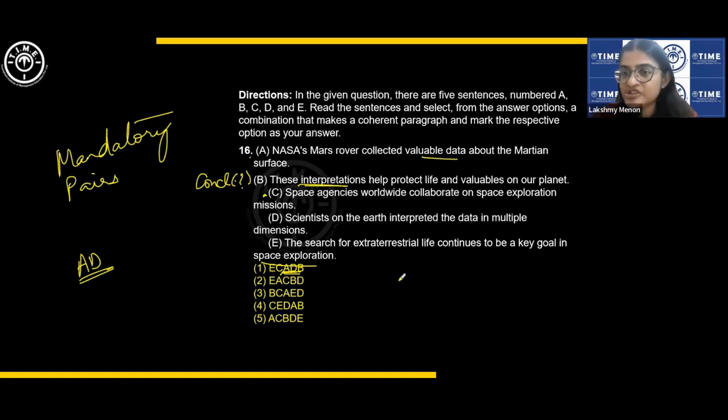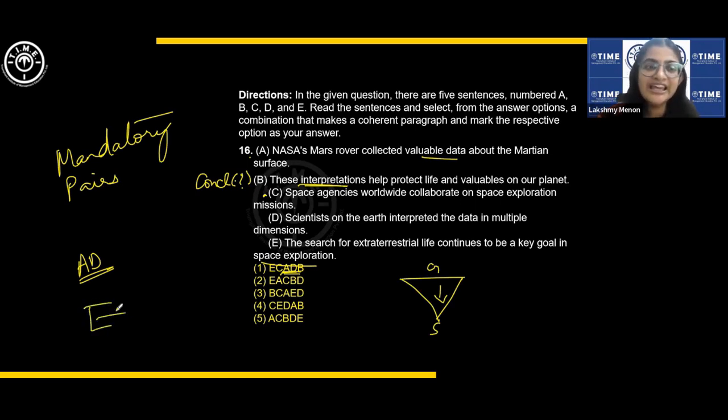So in many questions we can see this pattern, general to specific, the sentences flowing from general to specific. So key goal in space exploration is the more general sentence. So now we need a combination that starts with E and which may have this, which is ECADB, which is our answer. In the exam, you may have to quickly find the answer like this, but E is definitely the starting sentence.